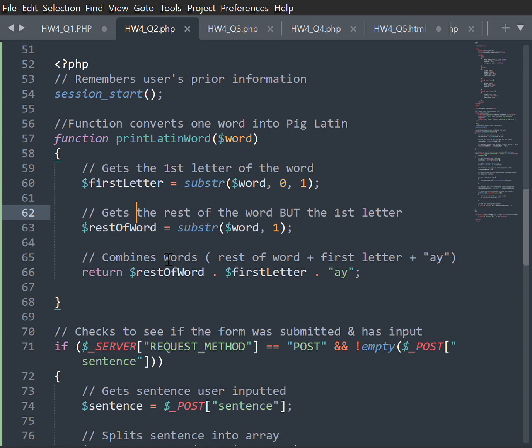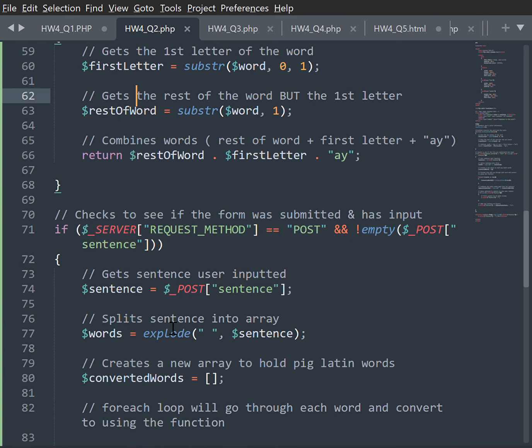So it gets the first letter of the word, and then the rest of the word but the first letter. And it will combine the words. So it should be rest of the word plus first letter plus the ending of AY. Once that is inputted, it checks to see if the form was submitted and has input.